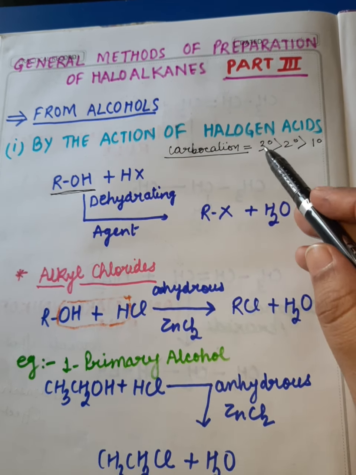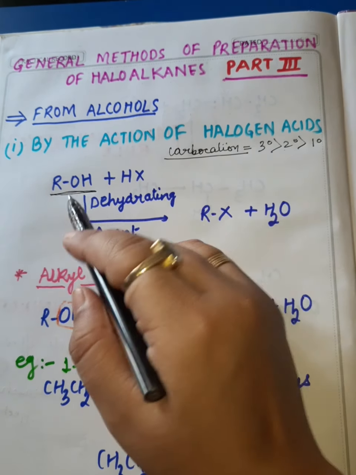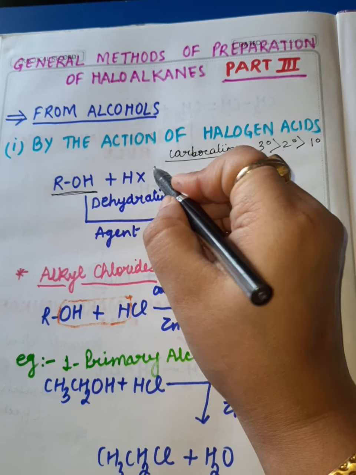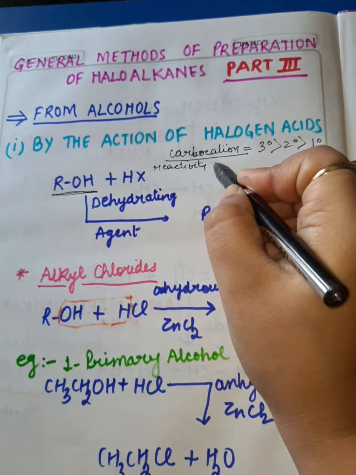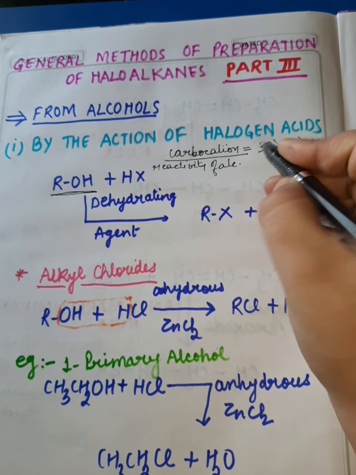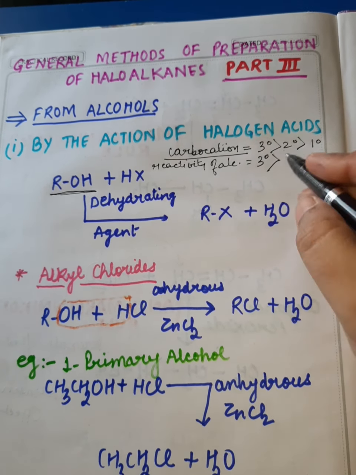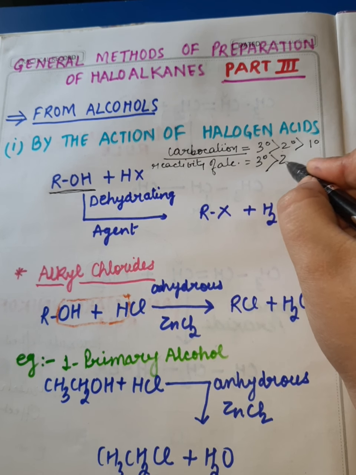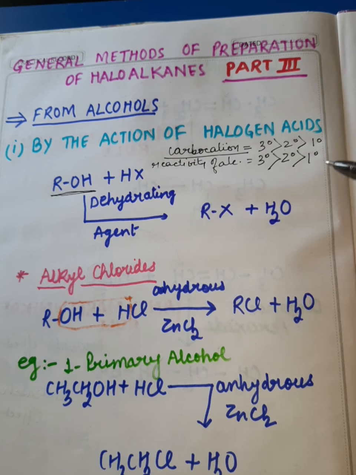So, keeping this in mind, we can say the reactivity of the alcohols in this reaction also will follow the same order as the stability of carbocation, that is 3 degree, 2 degree and 1 degree. I hope it is clear.